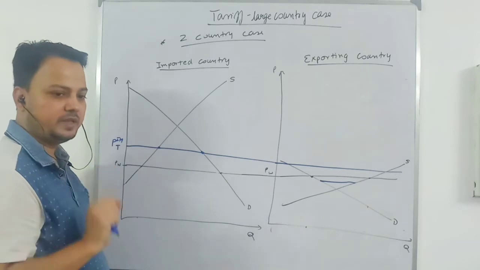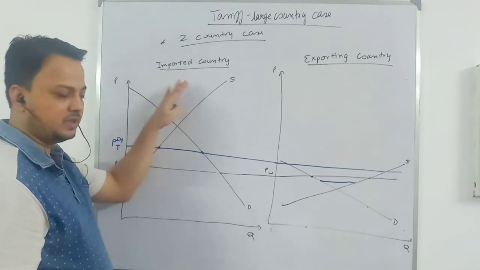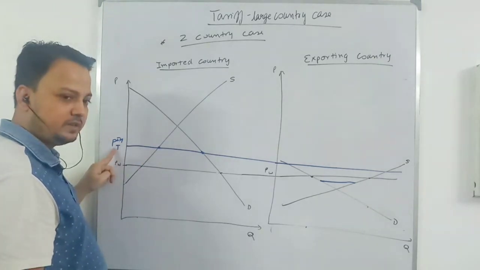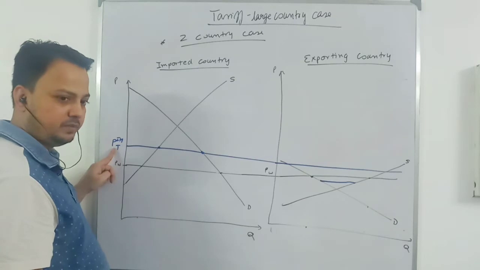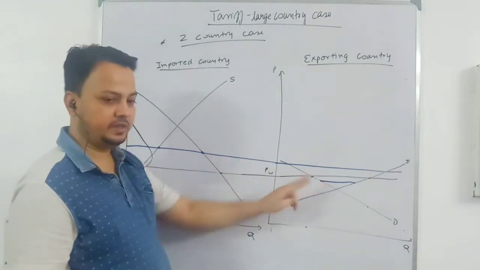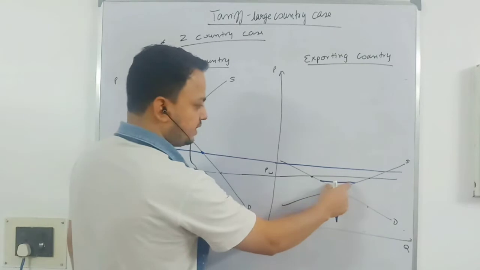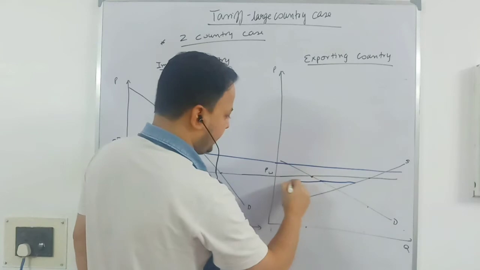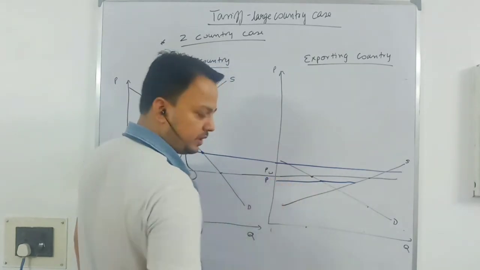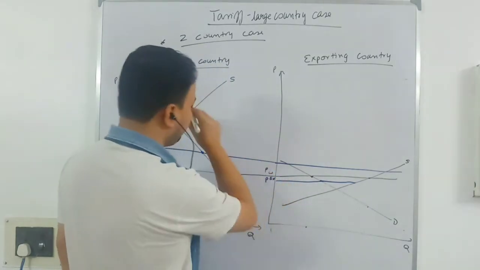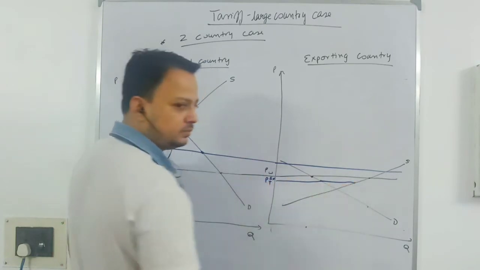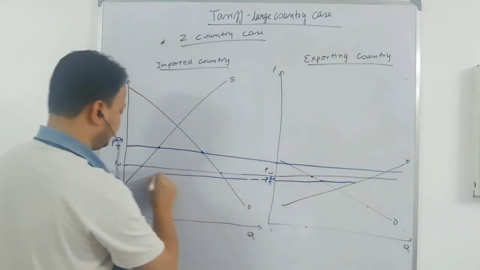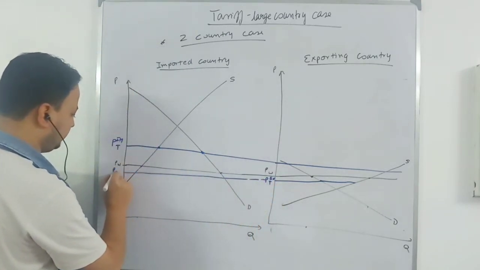That is why we say that when an importing country imposes a tariff, it increases the domestic price. Domestic price in the importing country increases with the tariff. But the world price will decrease because it is exporting this much amount. So the price that will prevail in the exporting country after the tariff is put by the importing country will be this one, in the rest of the world.